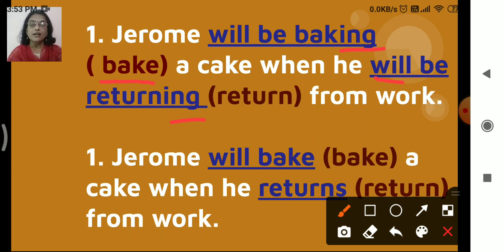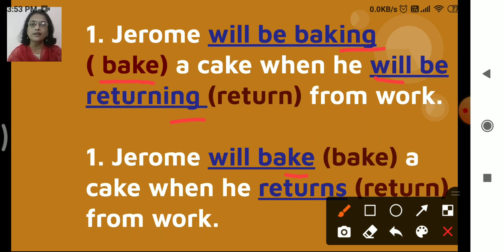Then the second one. Here, remember the question says it can have more than one answer. So same here, we can also form the same sentence by using some other form of tense. Jerome will bake. Okay, so bake is as it is, right? So which form is it? Will is future. Bake, the base form, right?